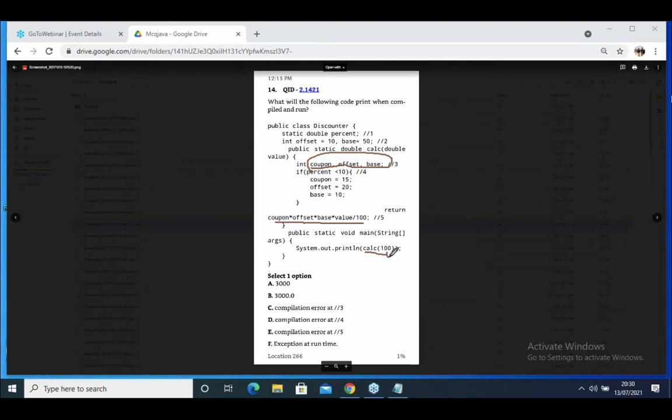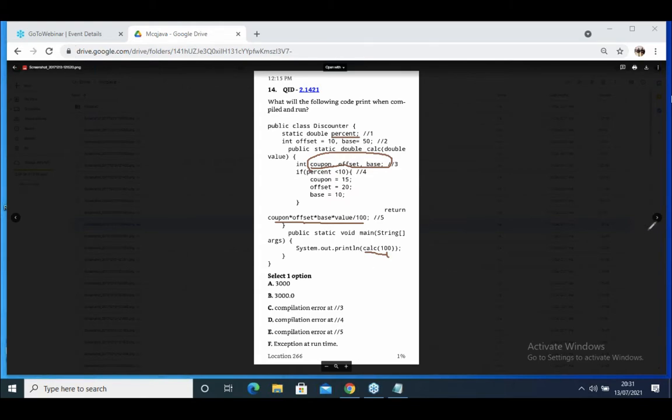Select an option. Does it print 3000? Does it print 3000.0? Tell me what it prints. If you are not initializing anything here, by default 0.0 is there. Compile time error at line number 3. Compile time error at line number 4. Compile time error at line number 5. Exception at runtime.